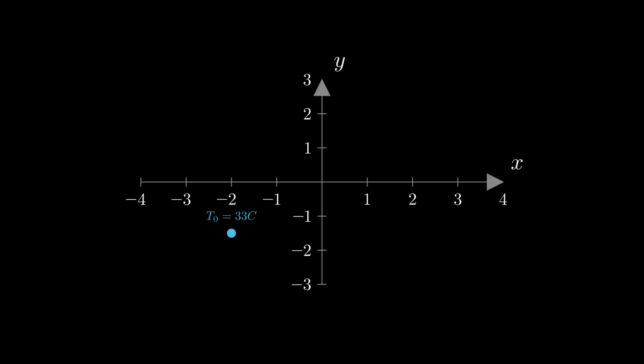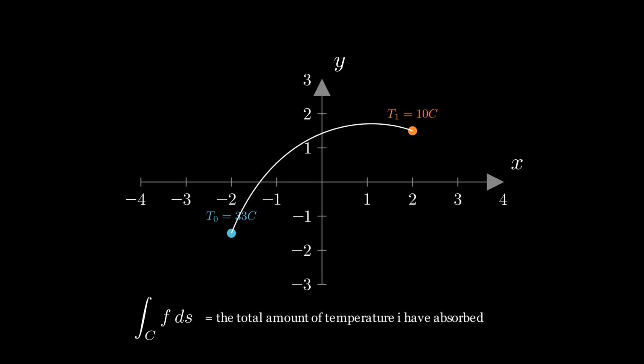Let's just say that I am at a random spot that has a temperature of 33 degrees Celsius, and the end of my journey has a temperature of 10 degrees Celsius, and each step on this curve also has its own temperature. So a line integral in a scalar field is basically the total amount of temperature I have absorbed on my journey. And f here is a function that tells us the temperature of each point on our journey.